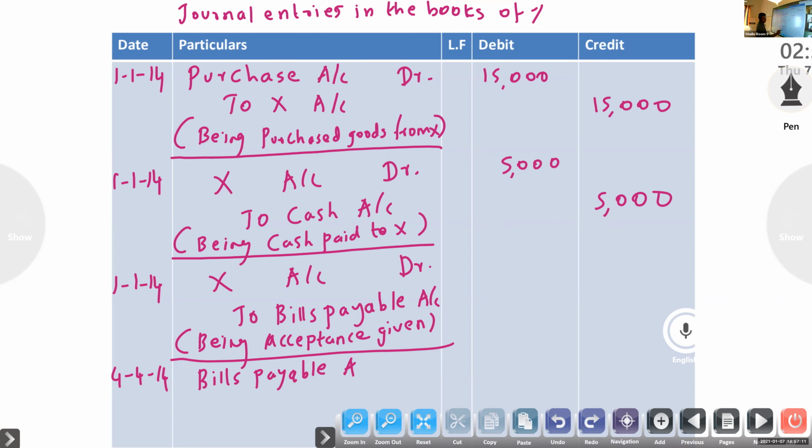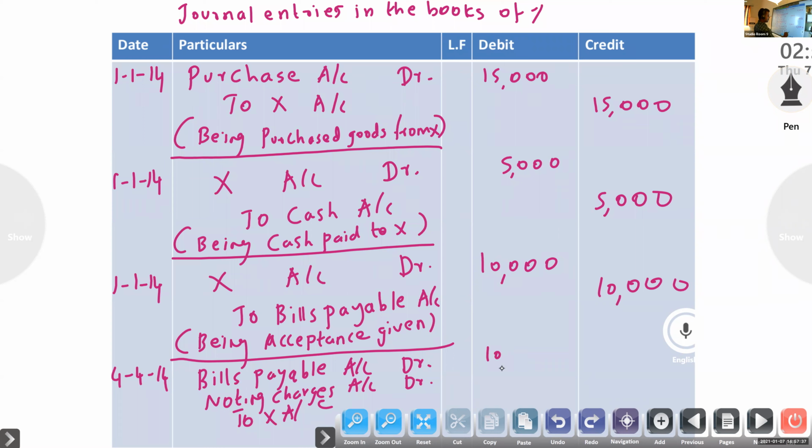Noting charges account debtor, to drawer X. The same amount only, 10,000 and 25.